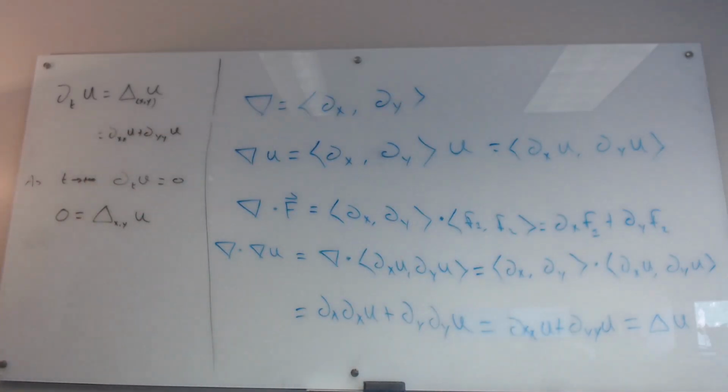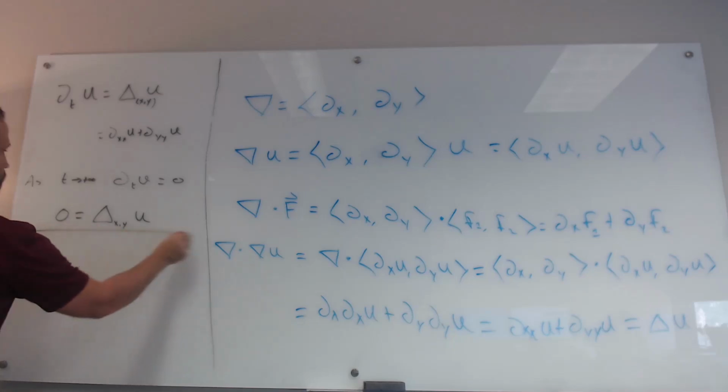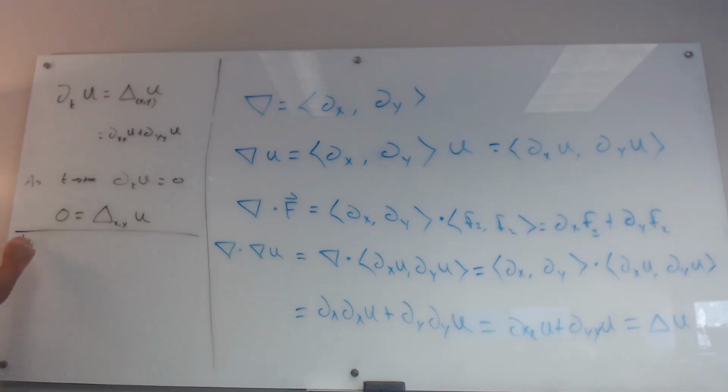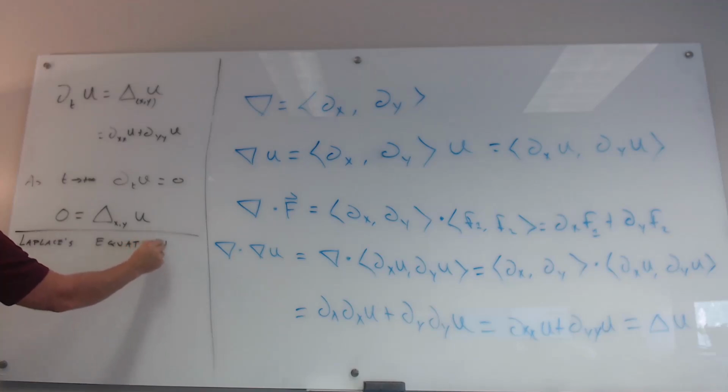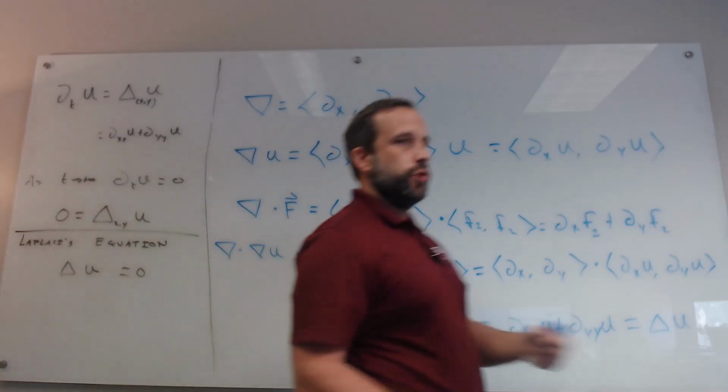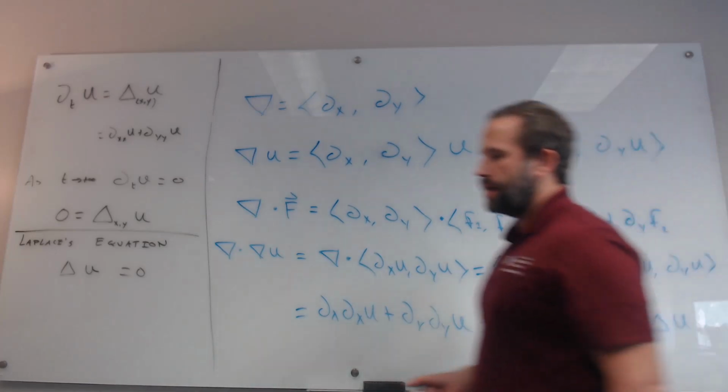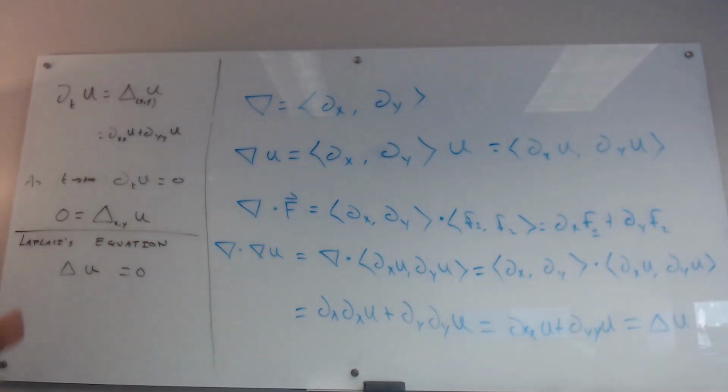Now, one last thing to mention is that we typically write the following. This is Laplace's equation. Instead of writing the Laplacian of u equals 0, and this is true whether we're in 2, 3, 4, however many variables, a lot of times we write minus Laplacian u equals 0.